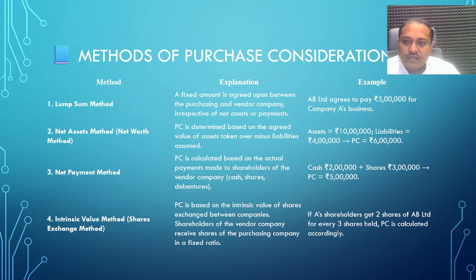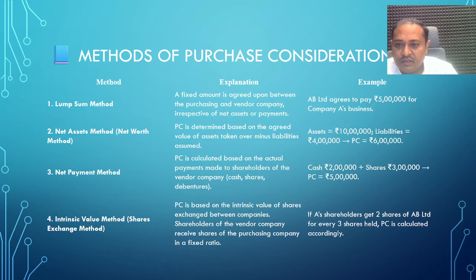For example, AB Limited agrees to pay rupees 5 lakhs for company A's business as well as B's business. It is decided on the basis of a lump sum method, regardless of the assets and liabilities.